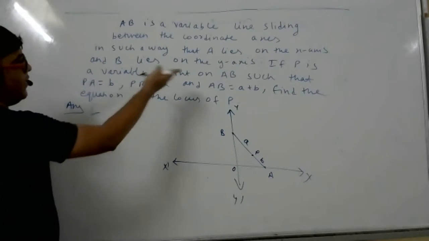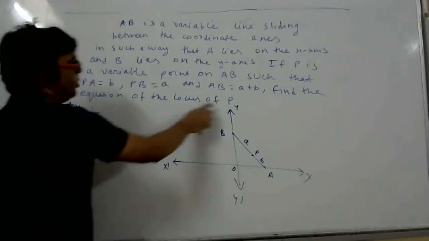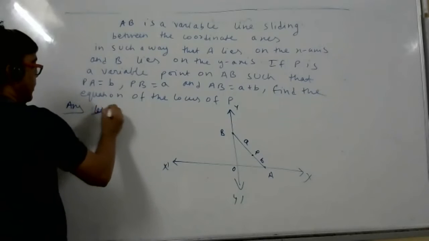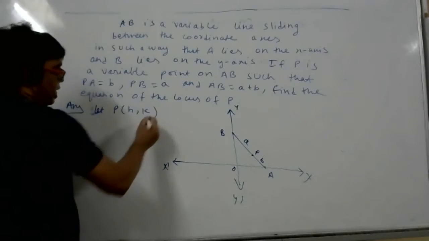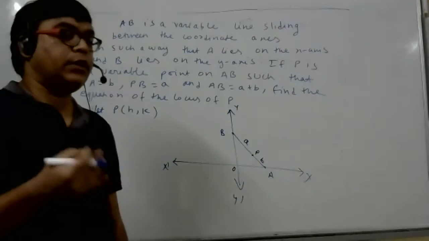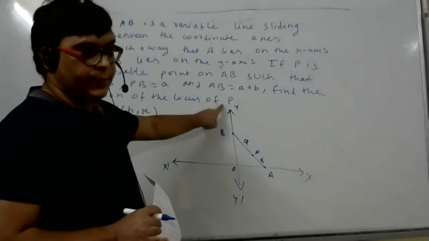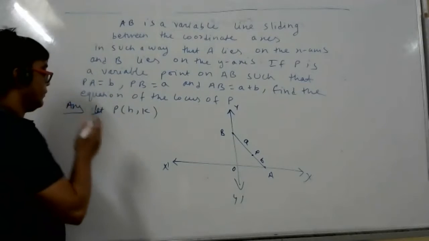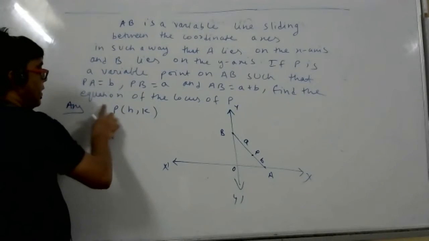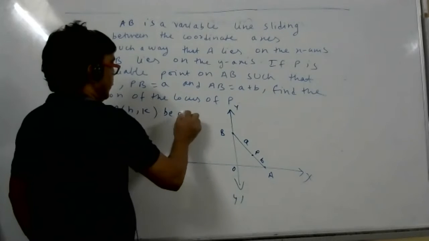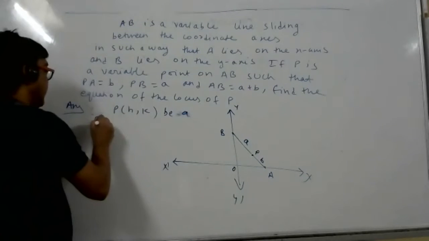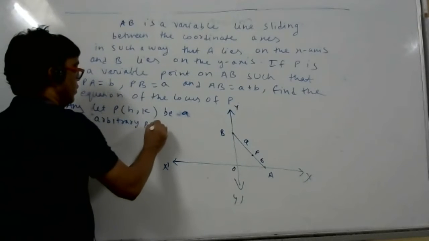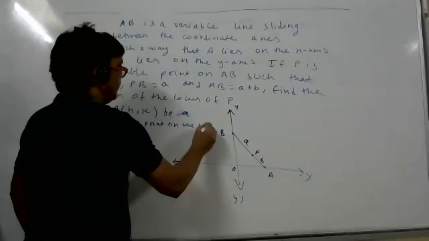So here they are saying we should take only P. We find the locus of P, meaning P is the arbitrary point. So let the coordinates of P be h comma k. Assume an arbitrary point on the locus, P, h comma k.